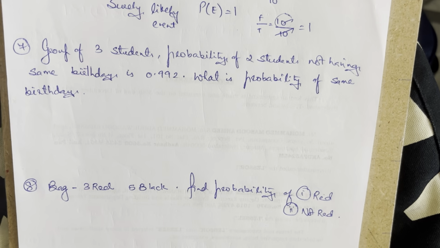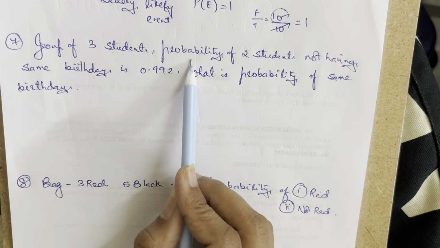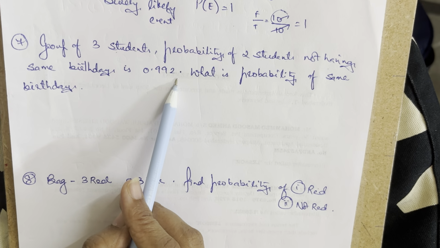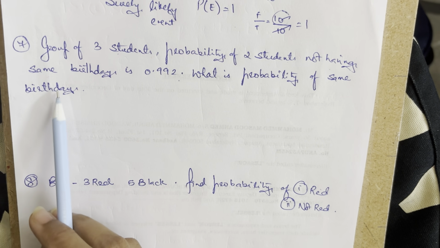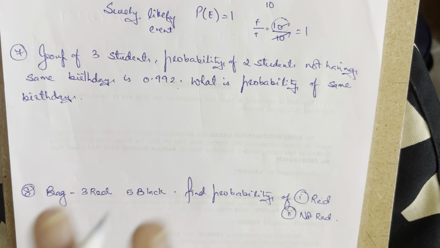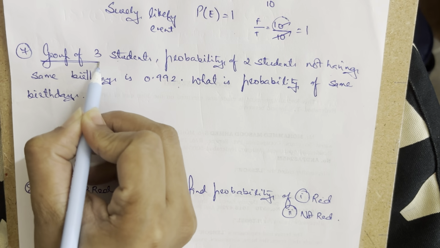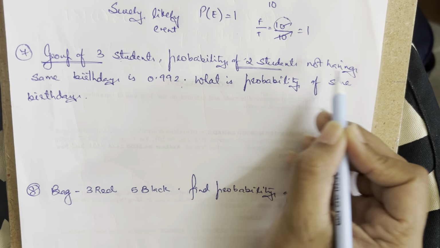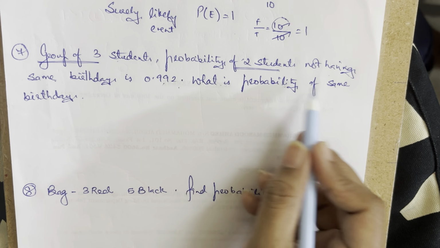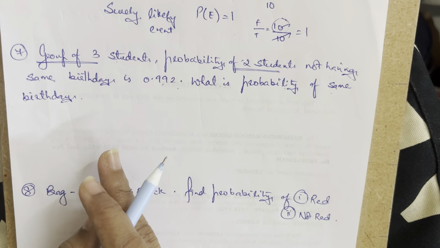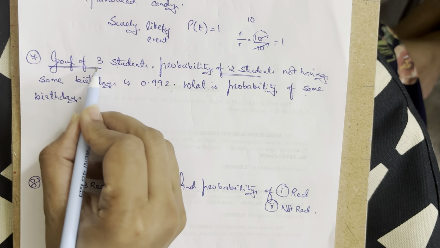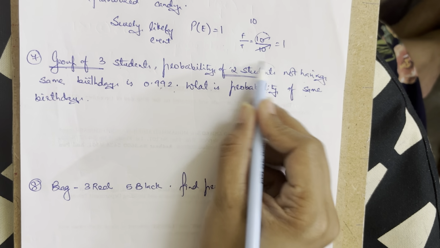Now going ahead with the next question, it says that a group of 3 students are there. The probability of 2 students not having the same birthday is 0.992. What is the probability of the 2 students having the same birthday? In this particular question he has mentioned a group of 3 students, but the probability of 2 students only he is asking. For this question, he has actually confused us all.